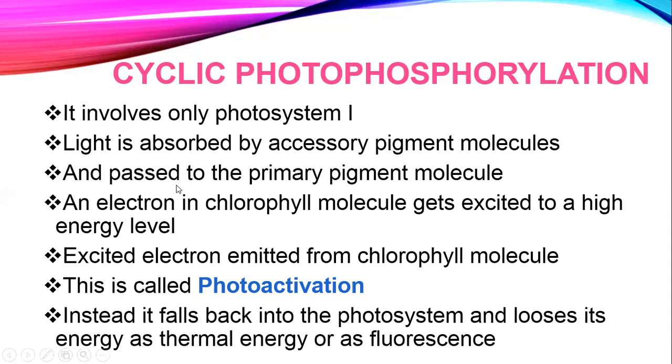So just remember that when the primary pigment molecule absorbs the light energy, that leads to the excitation of an electron to a high energy level. As a result, that excited electron gets emitted from the chlorophyll molecule. This is called photoactivation. Photo means light, and activation is of the chlorophyll electron. So the electron gets activated on receiving the light energy, so this is called photoactivation.